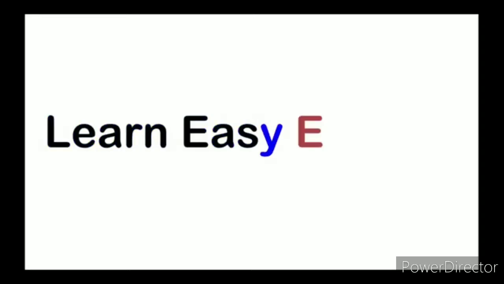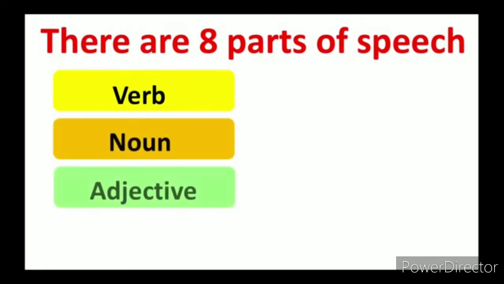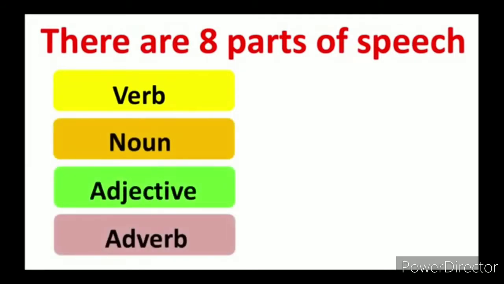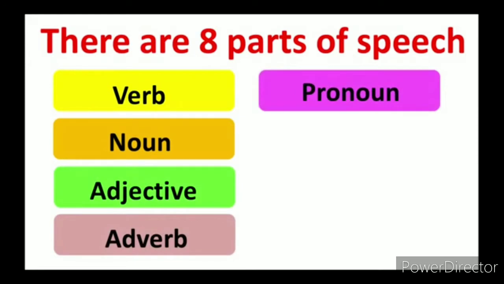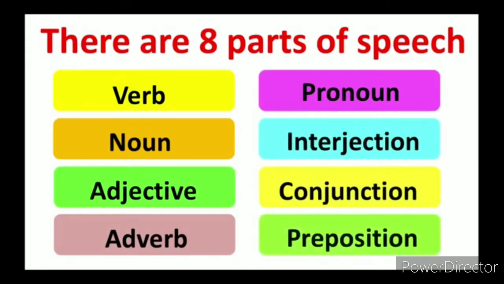Hello students, today let us learn about the basic English grammar, about parts of speech. In English, how many parts of speech are there? There are 8 parts of speech. Which are those? Verb, noun, adjective, adverb, pronoun, interjection, conjunction and preposition. You can see there are totally 8 parts of speech. Let us see one by one.